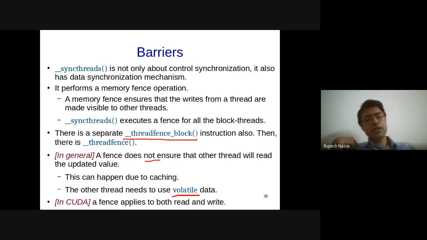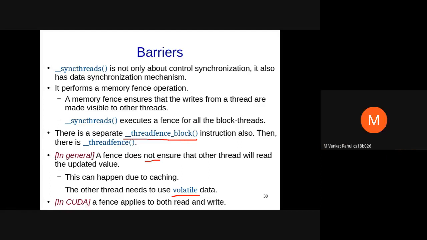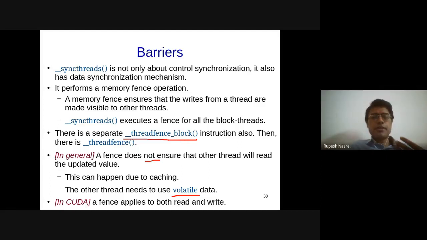It can't be ensured that you are reading, because the two threads are independent. You might have a memory fence in one thread, and there is no memory fence in the other thread. So the other thread, the execution, doesn't even know what is happening around the world until somebody tells it, go fetch the data directly from memory. So these are considered to be totally in MIMD fashion, and therefore you can't guarantee this.